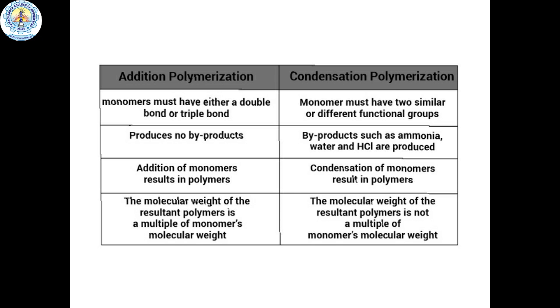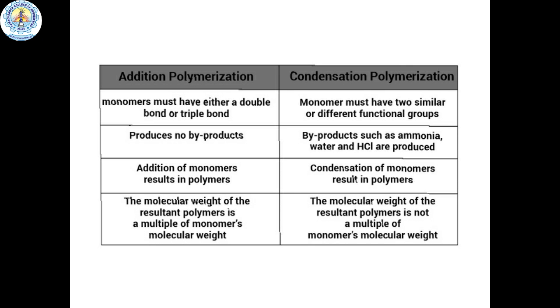In addition polymerization, monomers must have either a double bond or triple bond. In condensation polymerization, monomers must have two similar or different functional groups. In addition polymerization, no byproducts are formed.